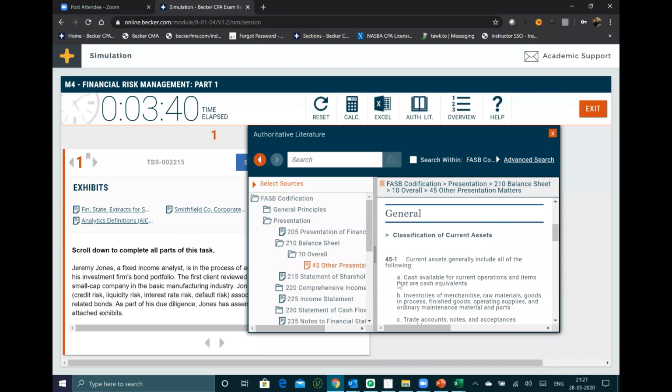I hope you are able to understand this authoritative literature. This is how you will search. It is very easy to find out, and try typing a lot of things and get this. Sir, yes, any real example of authoritative literature?